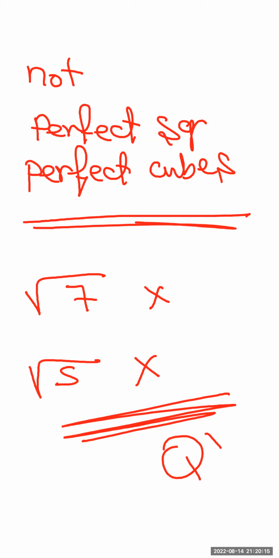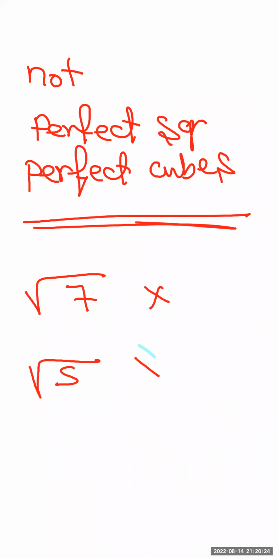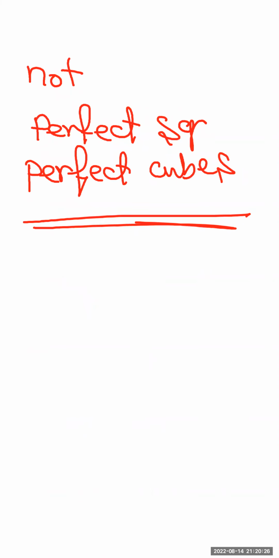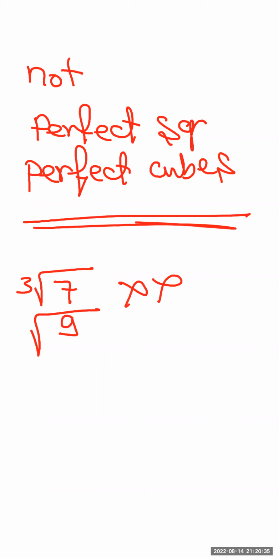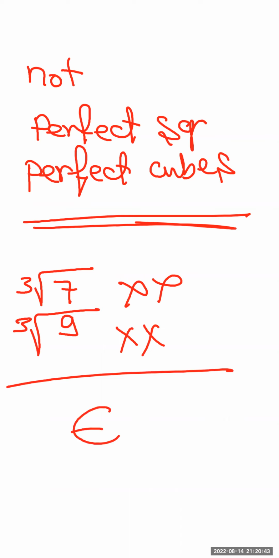Okay, then what about the numbers which are not perfect cubes? Not perfect cubes means that there is no cubic root for this number, like 7, like 9. Cubic root of 7, I don't know. Cubic root of 9, I don't have. So these numbers are not perfect cubes, so they belong to Q dash, the irrational numbers.